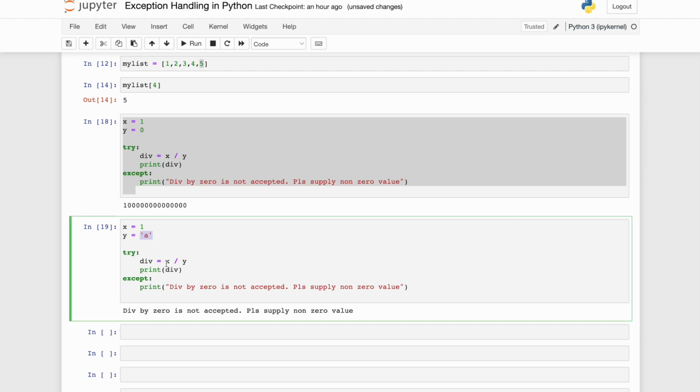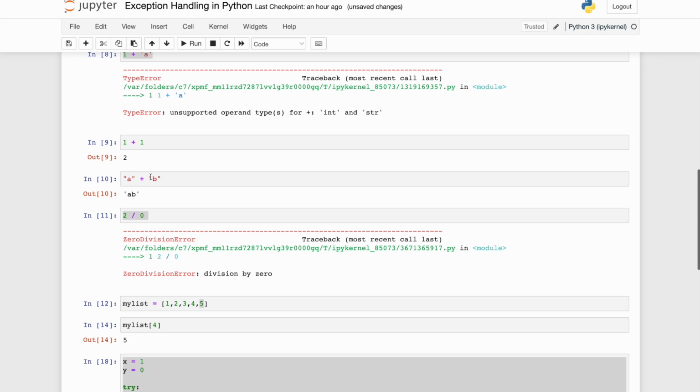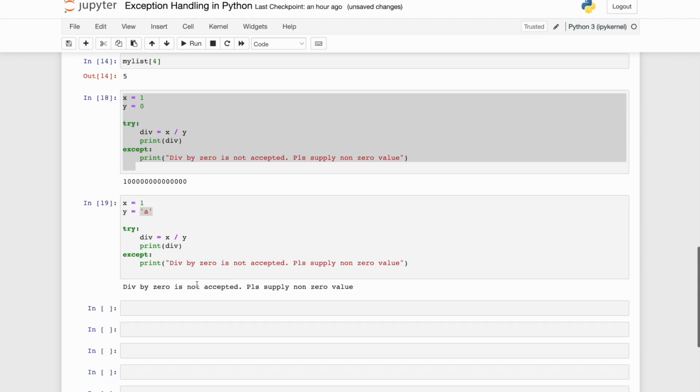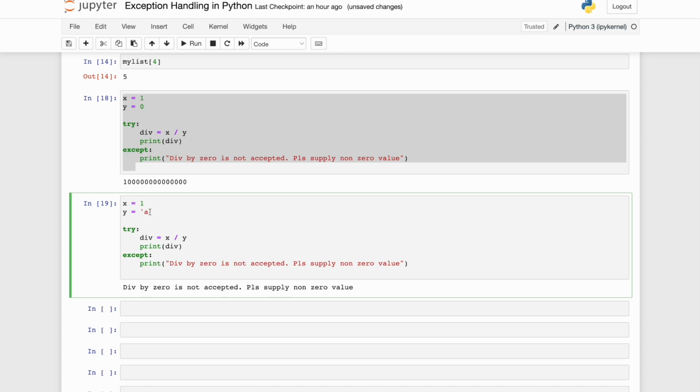What is happening is I'm trying to divide 1 by a string, a mathematical operation between an integer and a string type. But since I have written my logic such that the try block executes and any exception that comes is treated as a division by 0, which is not correct in this particular case, as you can see.